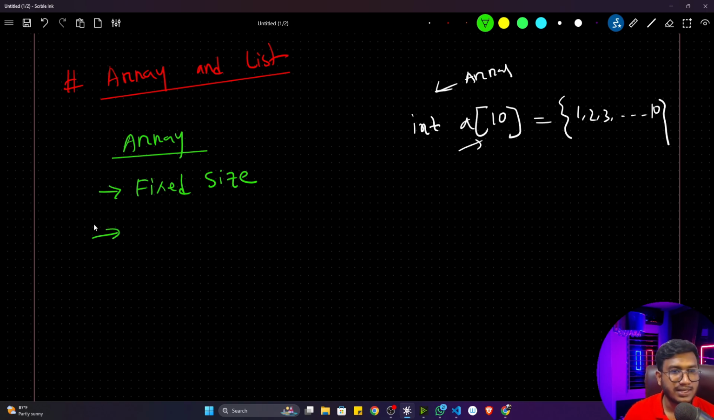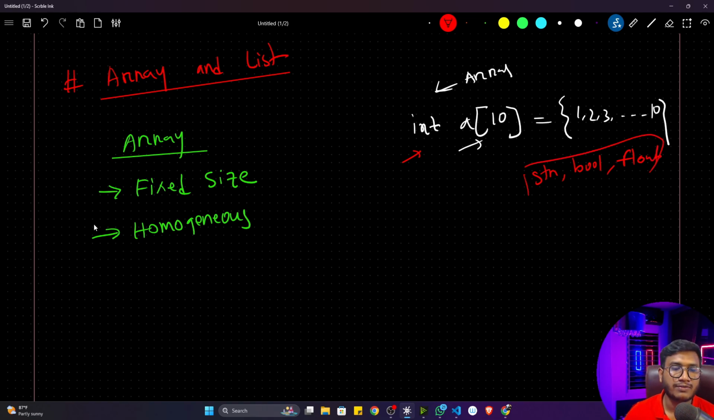Now the second thing you will see inside array is that it's homogeneous. Homogeneous means you can only store one type of data. That means if you have created an integer type array, you can only store integer type data. Here you can't store any string type data, any boolean type data, or any float type data. It's not possible because you have defined this array to be integer type. This is called homogeneous. You can only store one type of data, which can be integer, boolean, or float.